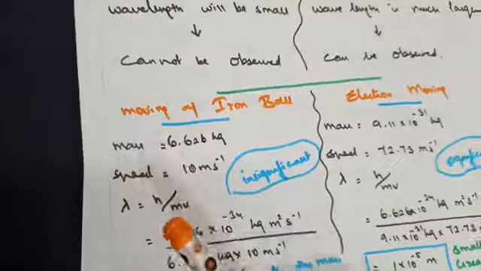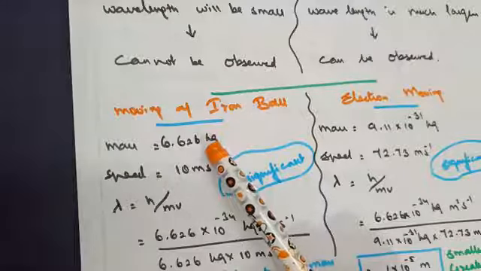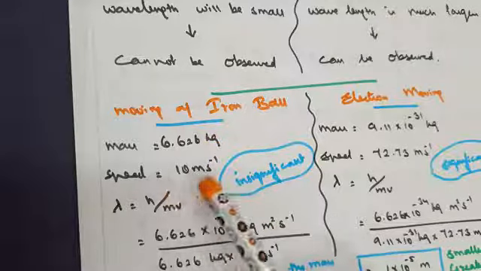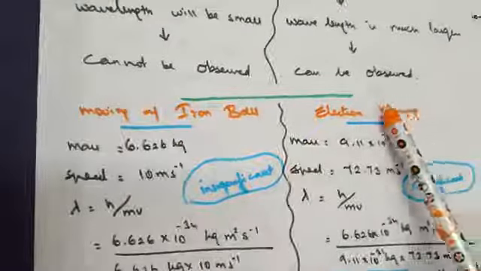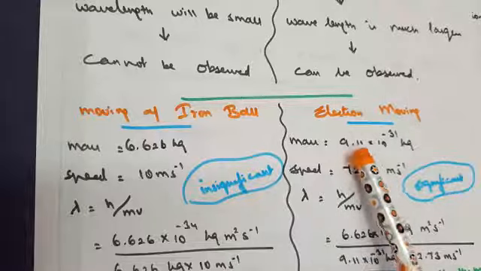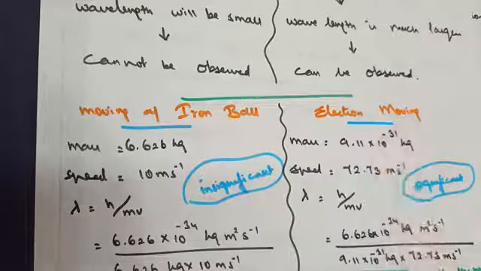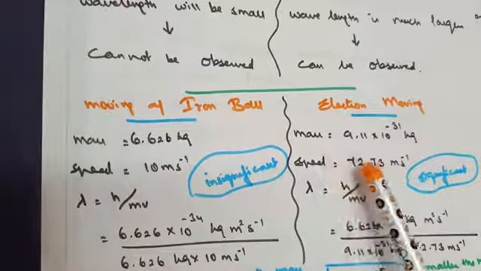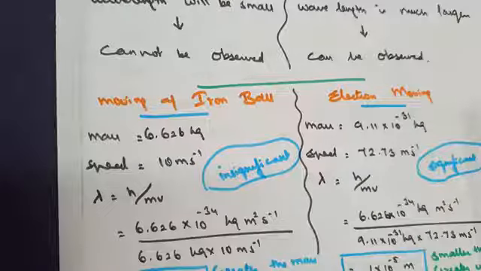The mass is given as 6.626 kg and the speed is 10 meters per second. In the case of the electron, the mass is 9.11 × 10⁻³¹ kg and the speed is 72.73 meters per second.